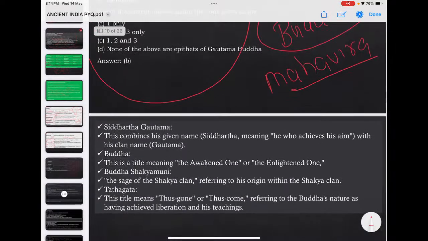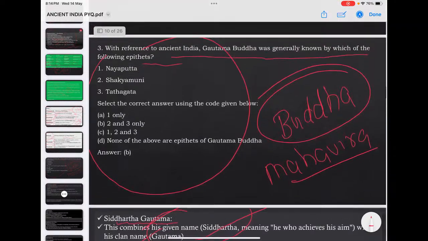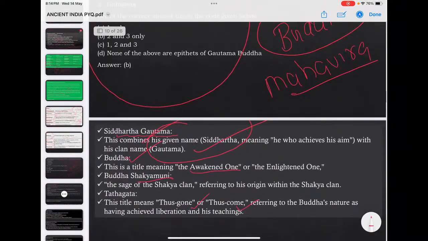The Buddha was known in the early days as Siddhartha Gautama. His name was Siddhartha, and combined with his clan name, Siddhartha Gautama. There is Buddha, the awakened one; Shakyamuni, as he belongs to the Shakya clan; and Tathagata, thus gone or thus come. These are some very popular epithets by which Buddha was known.